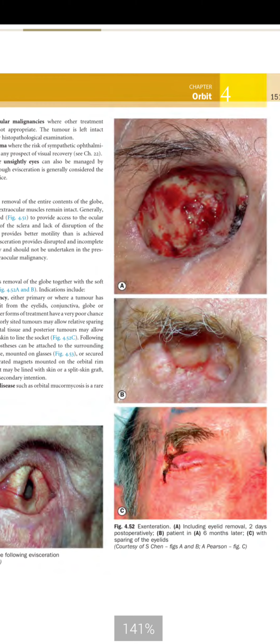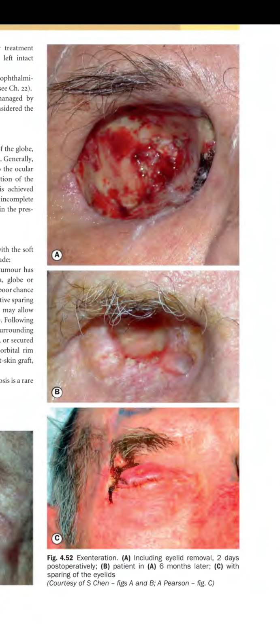So this is showing exenteration. It is showing the removal including the eyeball. You know that the eyelids are also removed in this case. Two days post-operatively, and the patient six months later, with the sparing of eyelids.